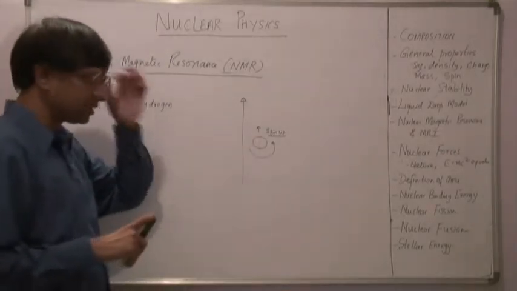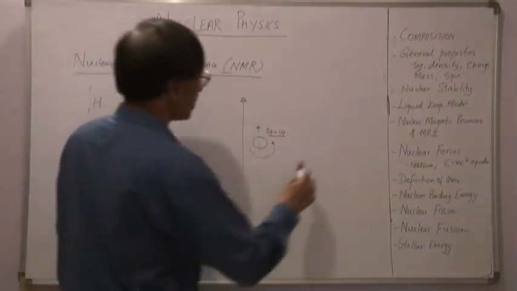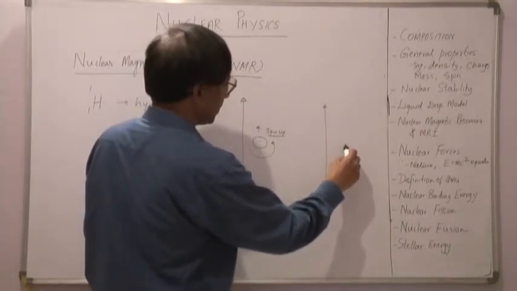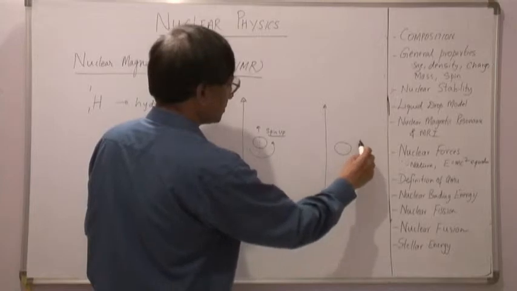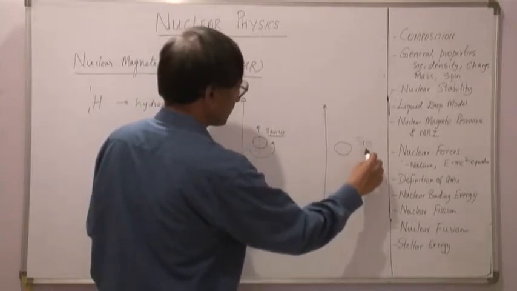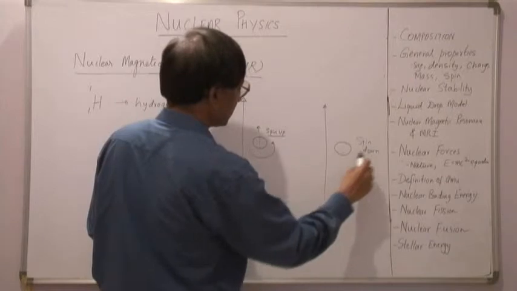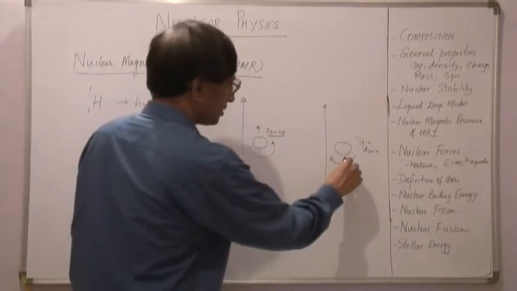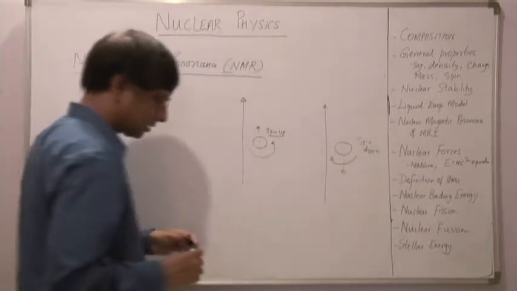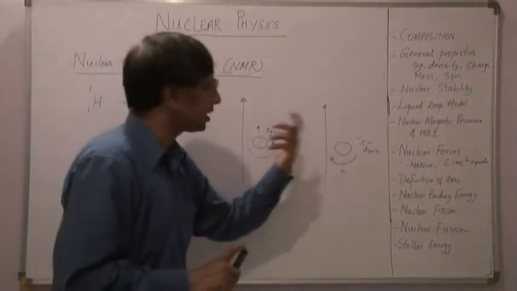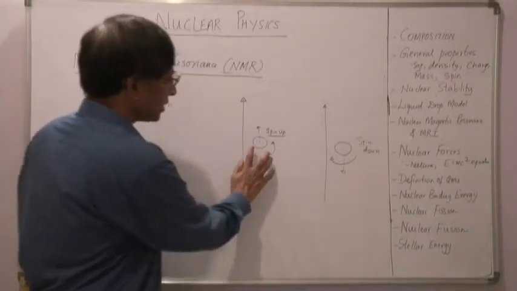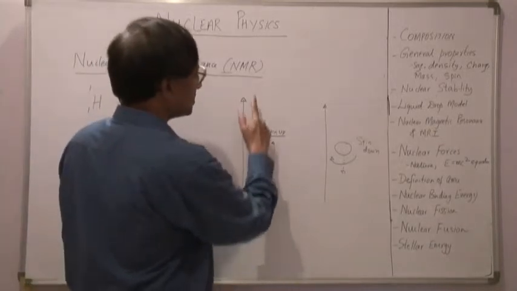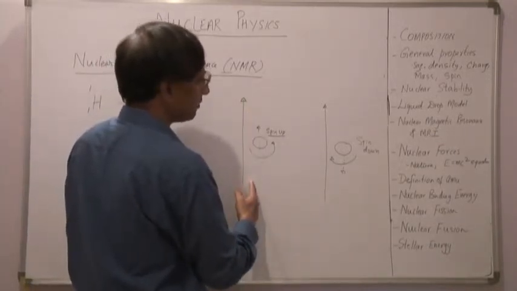Now if I supply energy to this, then the nucleus absorbs that energy and goes into a higher energy state. So in this we have a spin down. This is the spin down status. In this case, the nucleus is rotating in the other direction. When it is spin up, the nucleus is rotating in this direction, so the moment is aligned with the direction of the magnetic field.